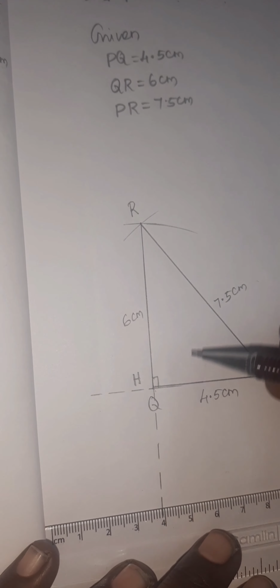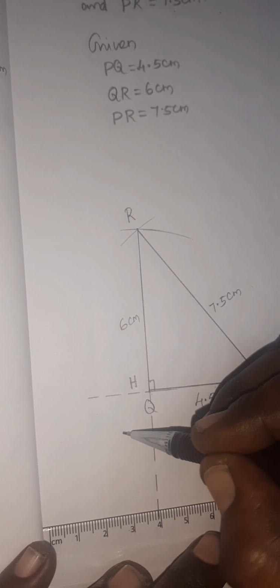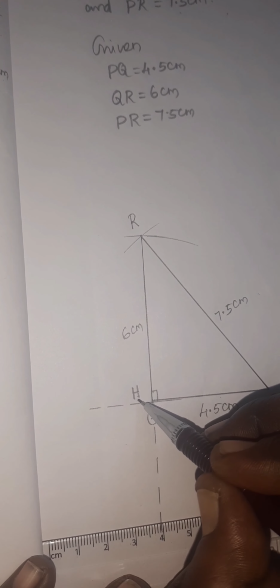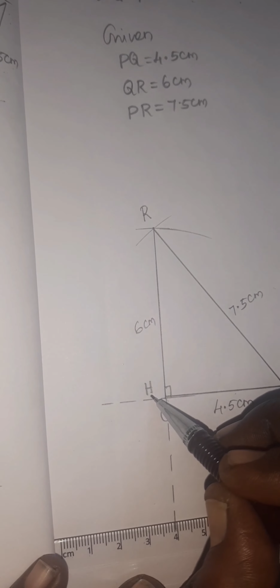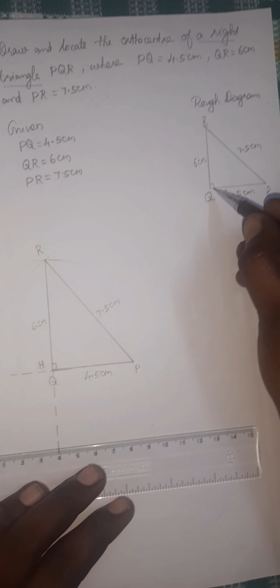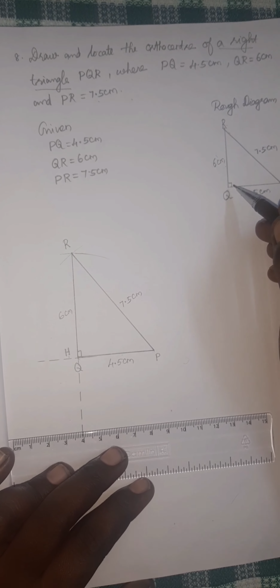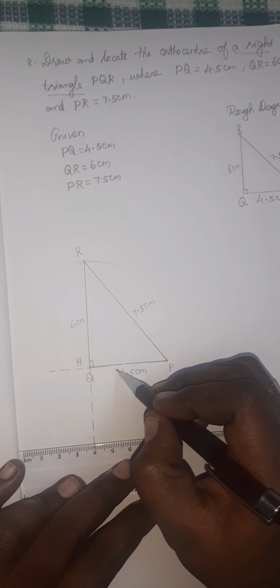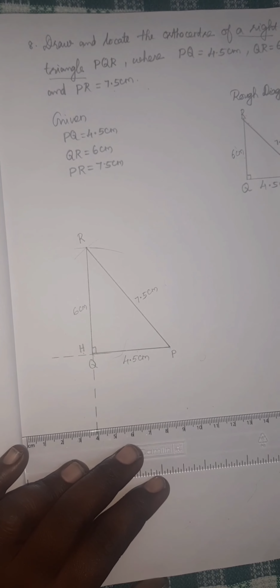Are you clear? Since this is a right angle triangle, you need not draw the altitude. Directly you can mark the orthocenter. So you understand how you get the 90 degree from the hypotenuse, that means the longest side. Using that idea only, we can avoid the altitude construction here. Yes, are you clear, students?